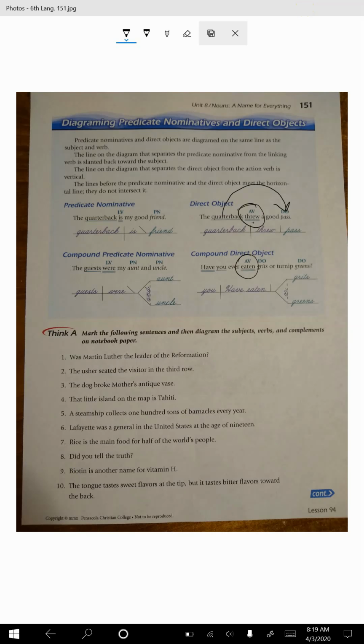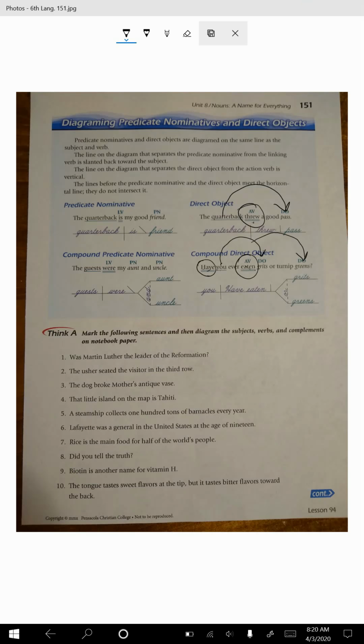All right. In this sentence down here, you have eaten, that's the verb, right? Have eaten. Have is the helping verb. So you is the subject. Remember, in a question, the subject is going to be in between the verb. You have eaten what? Grits or grains. All right.